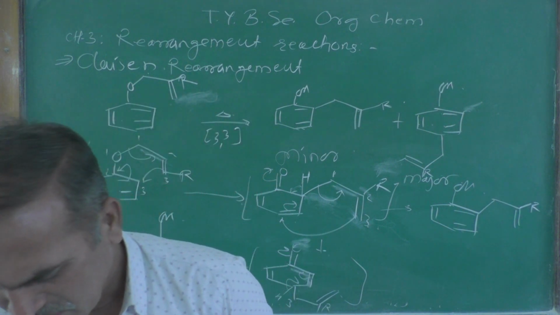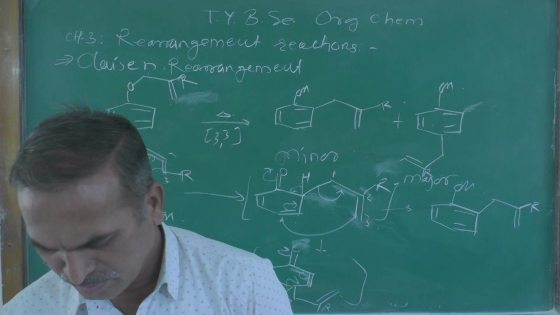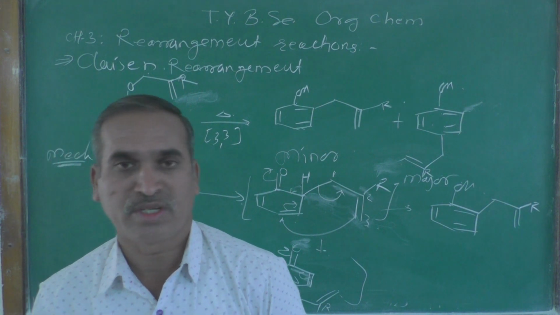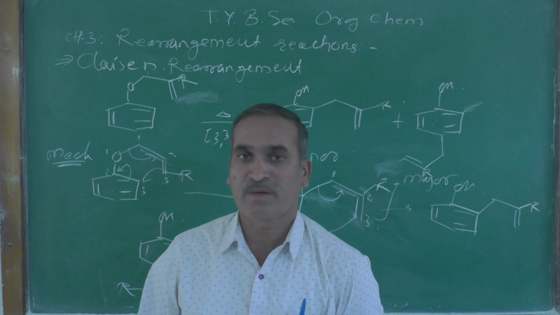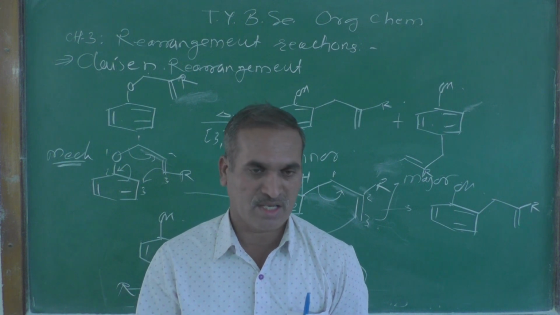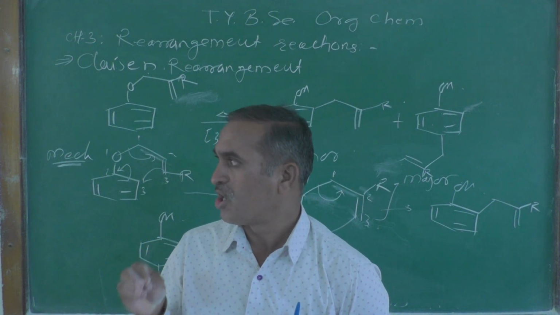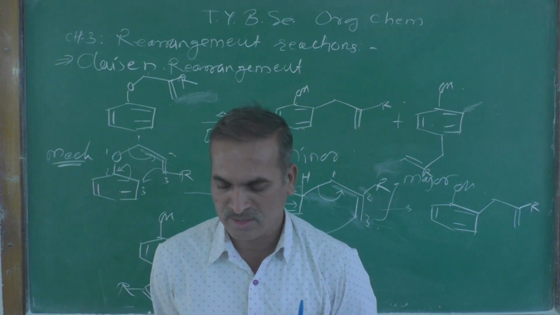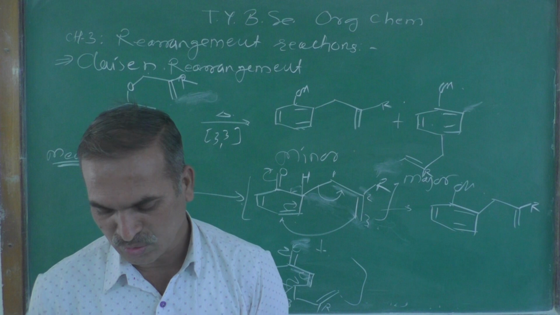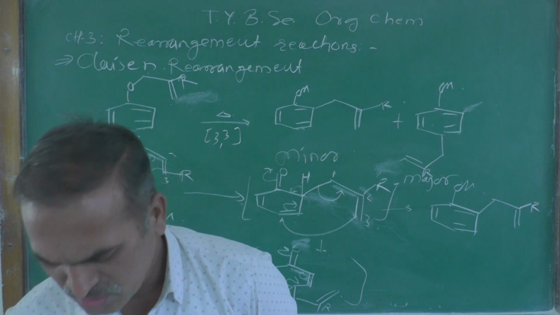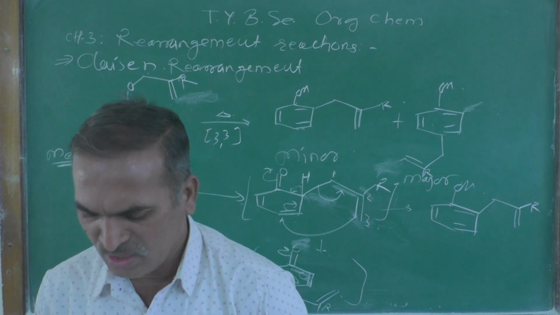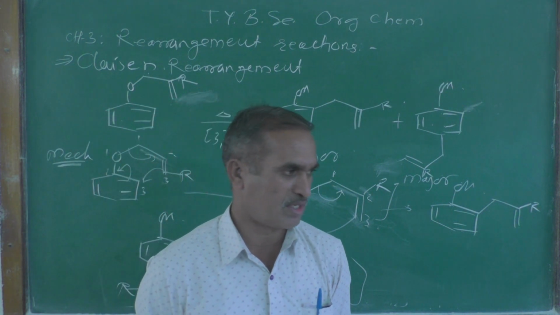Give the names of peracids used in Baeyer-Villiger oxidation reaction. Peracid: performic acid, peracetic acid, perbenzoic acid, or meta-chloroperbenzoic acid. These are the examples you can give there. Which reagent is used in Baeyer-Villiger oxidation reaction?